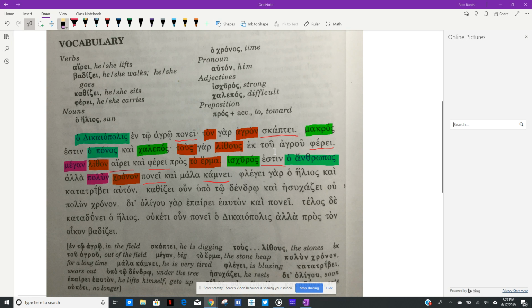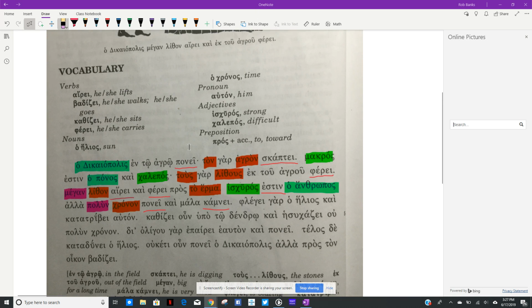Oh yeah, they also talk about enclitics. An enclitic is a word that doesn't have its own accent, but leans back on the previous word, like estin, the example they gave you. Notice it doesn't have an accent here. Sometimes you'll see it with an accent, but it can lose its accent and lean back on the previous word. That's what being enclitic means. So we could pronounce this as one word, macrós estin. Kind of run them together.